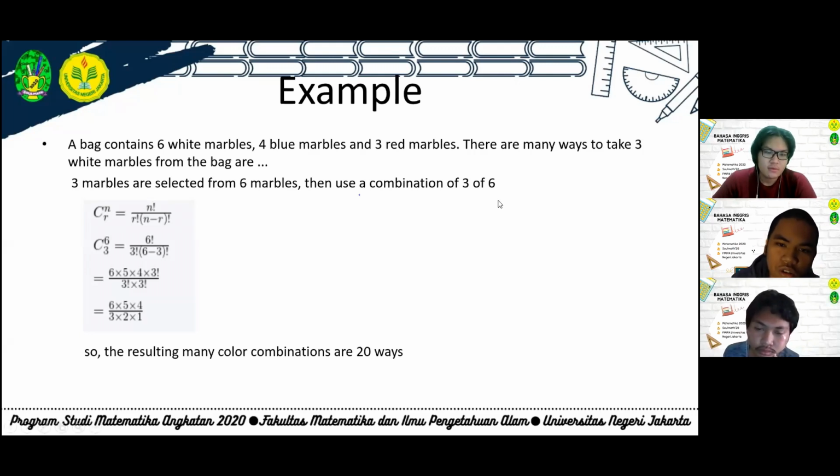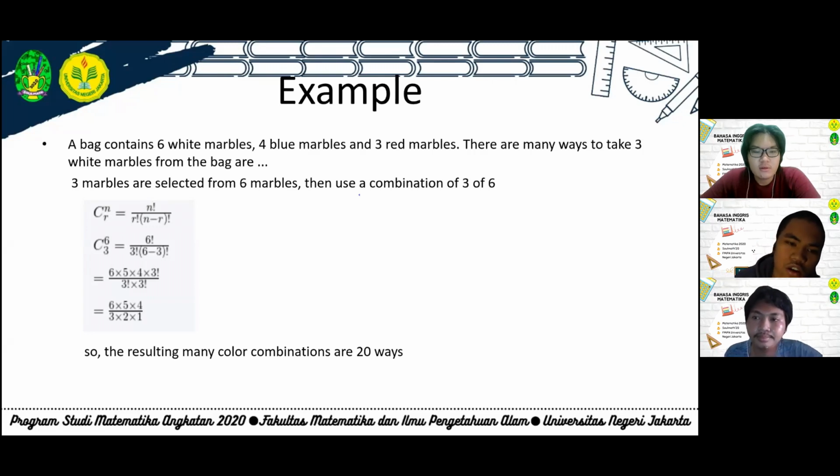So the combination of 3 of 6 equals 6 factorial over 3 factorial times 6 minus 3 factorial, equals 6 times 5 times 4 times 3 factorial over 3 factorial times 3 factorial, equals 6 times 5 times 4 over 3 times 2 times 1. So the resulting number of combinations is 20 ways.